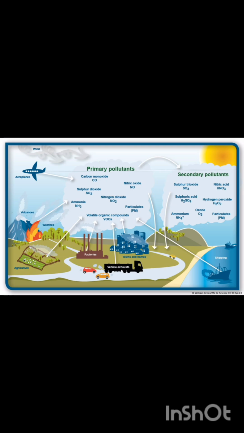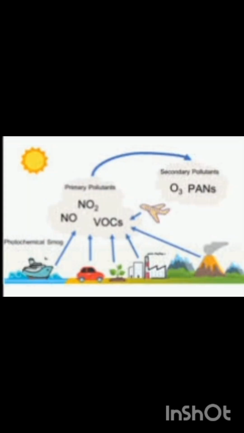Next one is the state of matter: the gaseous state and the particles. The gaseous ones are like carbon dioxide, carbon monoxide, oxides of sulfur, oxides of nitrogen, etc. Whereas the particles are dust and smoke.